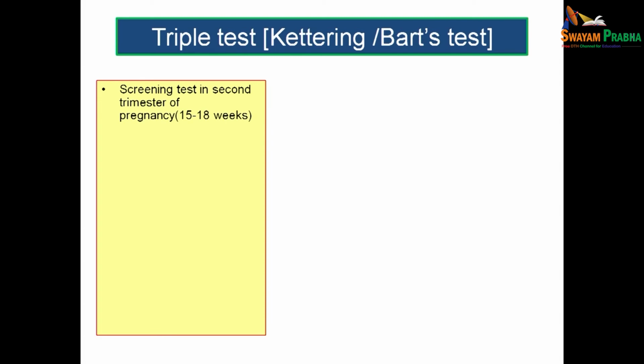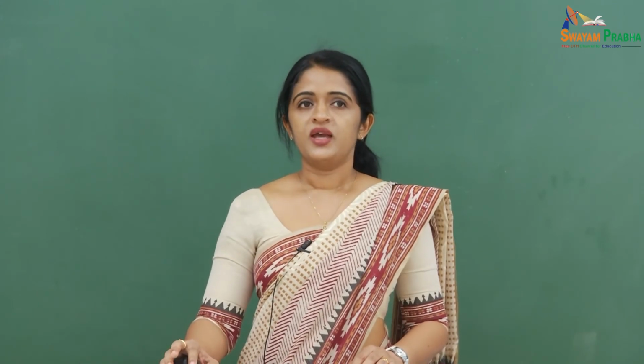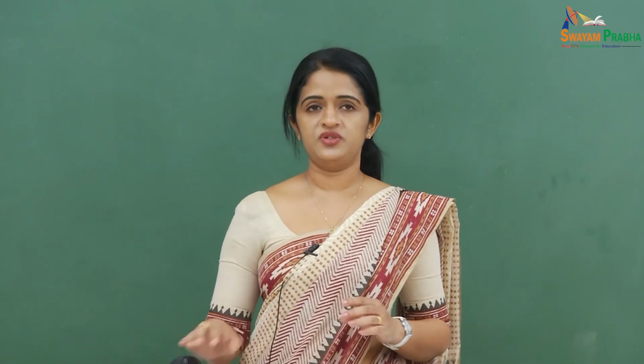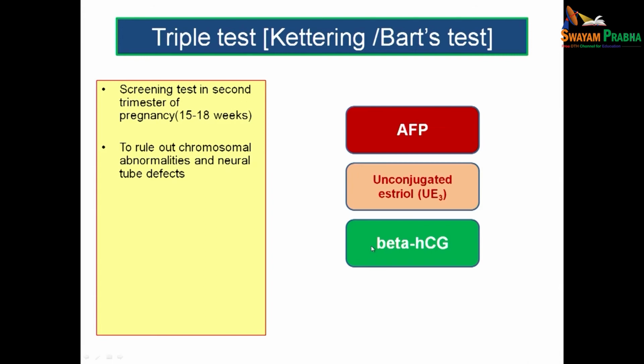So, what do you mean by a triple test? This is actually a screening test usually done in second trimester of pregnancy, that is from 15 to 18 weeks of intrauterine period. And this is actually done to rule out the chromosomal anomalies as well as neural tube defects. So, what are the components which you look for in a triple test? You look for the alpha fetoprotein, you look for the unconjugated estriol, and you also look for the beta HCG levels. So, if you are going to look for all these three components together, you call it as triple test or Kettering test.